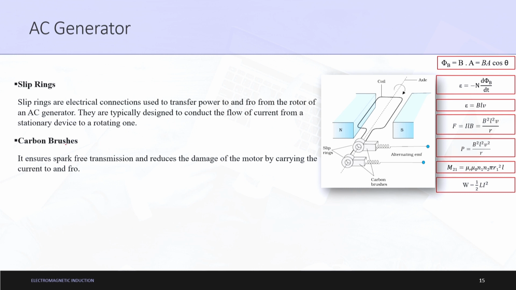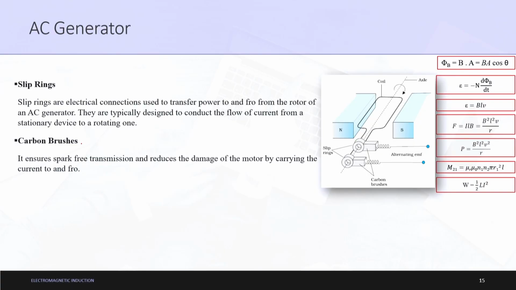What are carbon brushes? They ensure spark-free transmission. Sometimes you see that a spark is evolved, with a chit sound. To reduce that sound, carbon brushes are used. They ensure spark-free transmission and reduce the damage to the motor.